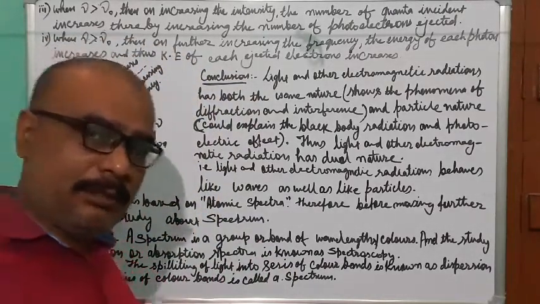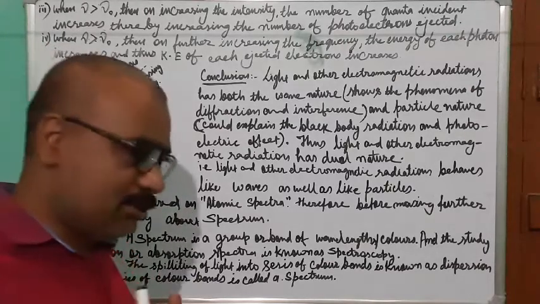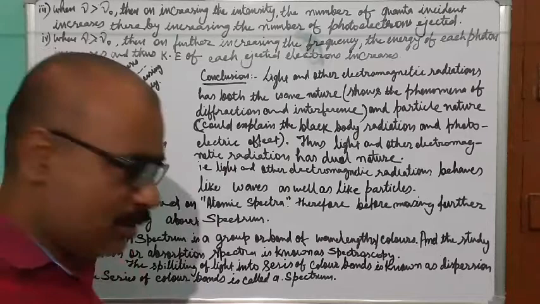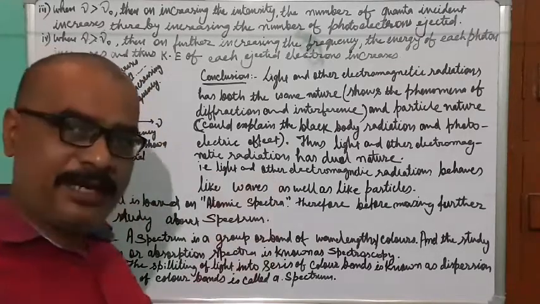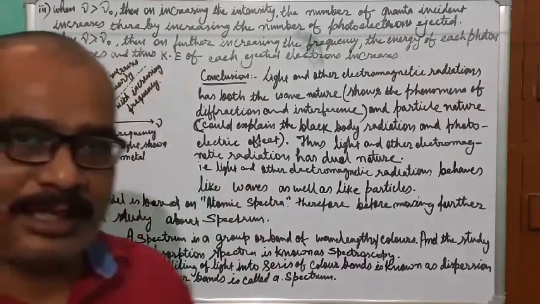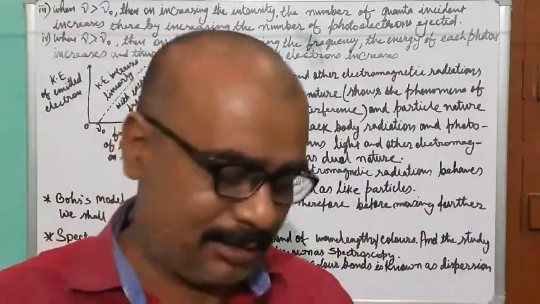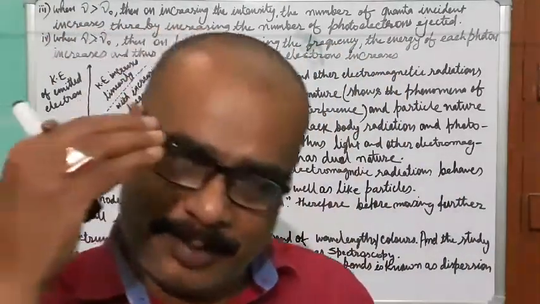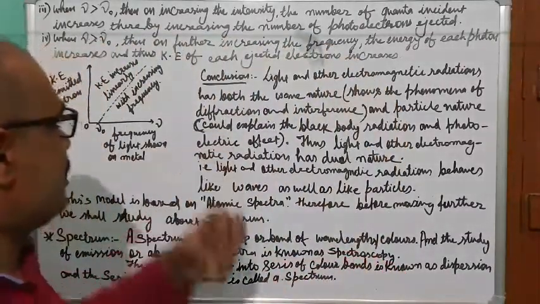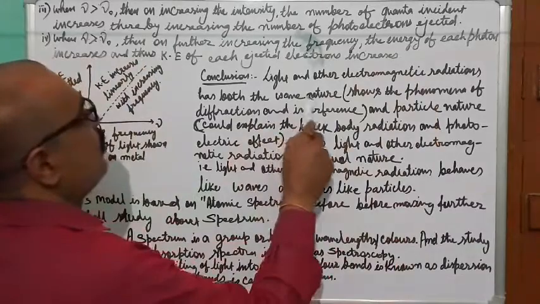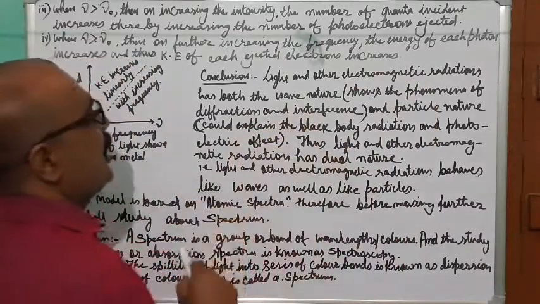When you look at Maxwell's wave theory of radiation as well as Planck's quantum theory of radiation, you will find that electromagnetic radiation or light has a dual character. It has a wave-like character and a particle-like character. Light and other electromagnetic radiation have both wave nature and particle nature.